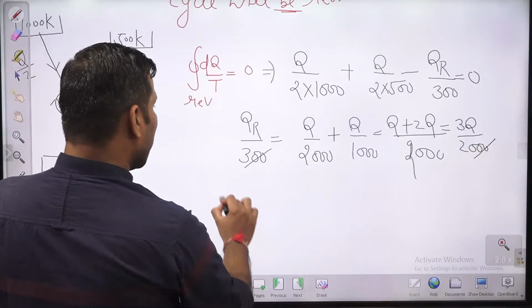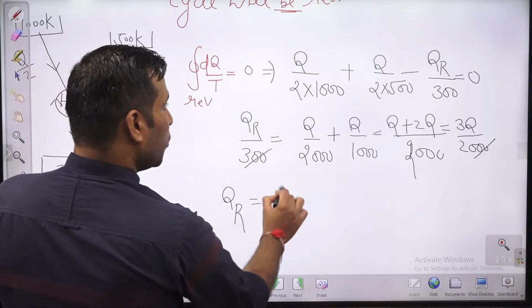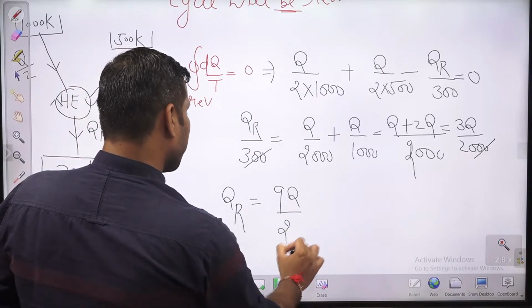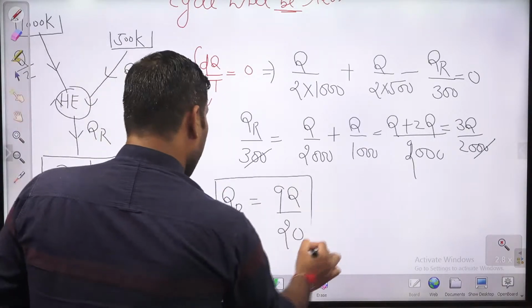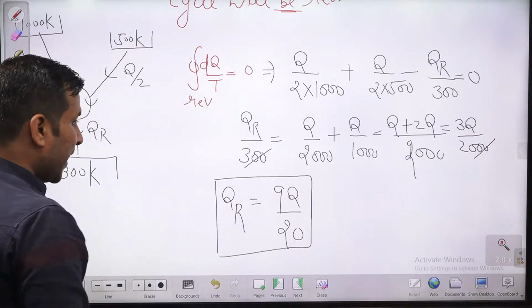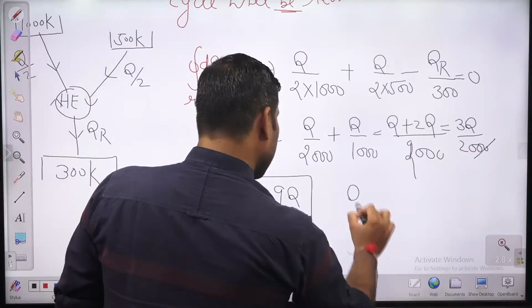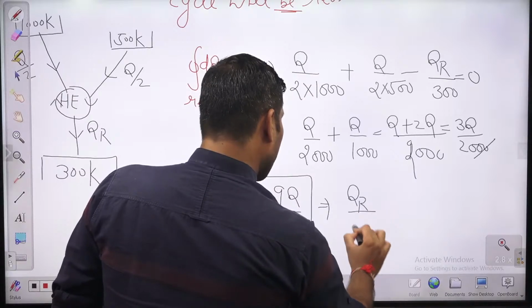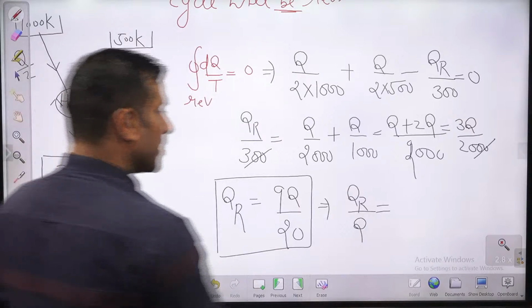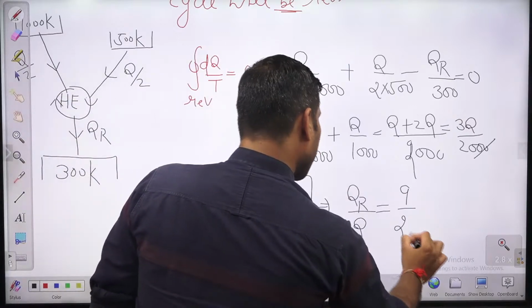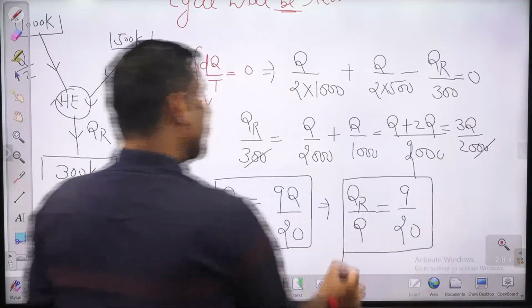So you will get Q rejection equal to 9Q by 20. So this is the relationship we are getting. From this, you can get Q rejection by Q supplied. This Q is nothing but Q supplied. Rejection by supplied is 9 by 20, guys.